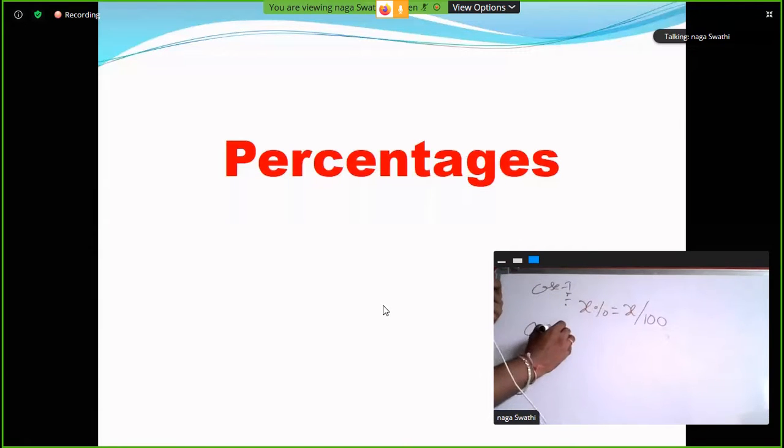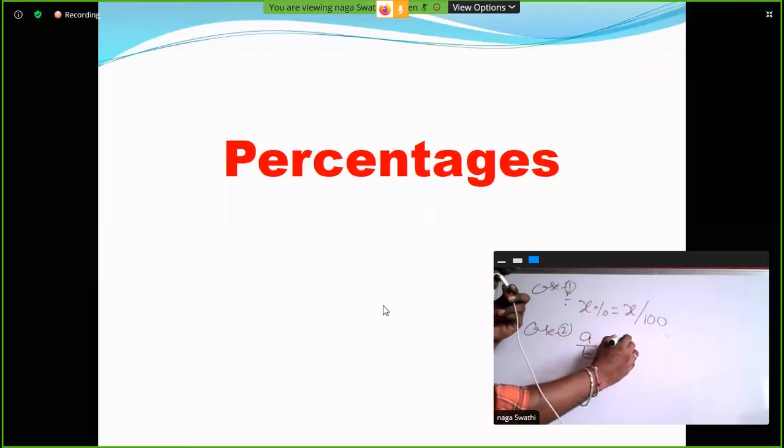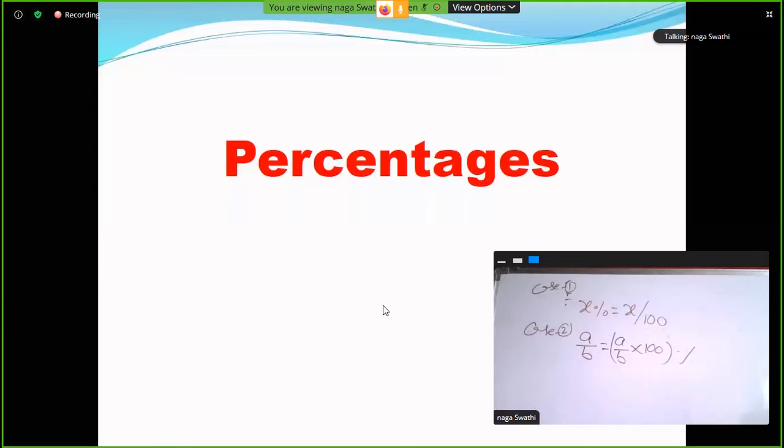Case 2: a by b is a fraction. Now convert it into a percentage: a by b multiplied by 100. These two are the conversions from percentage to fractions and fractions to percentages. Please write it now.